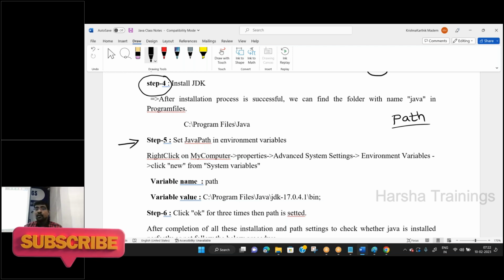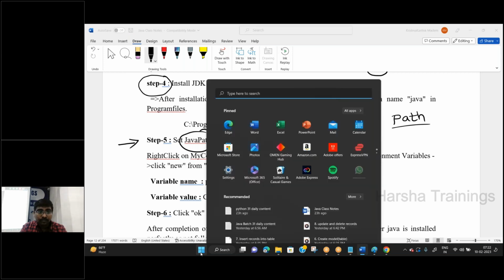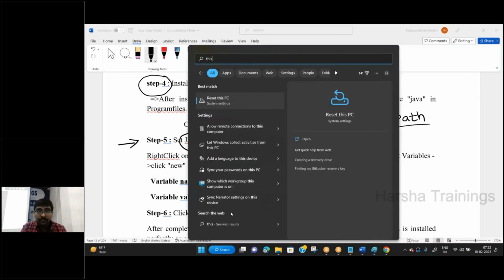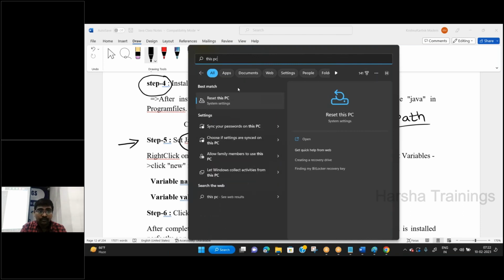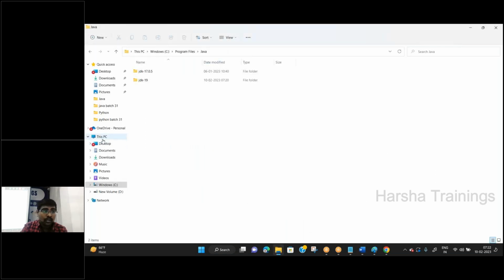What is meant by path? Whenever you are executing the program in another drive also, simply that program is moved to the installed path. I will show you step by step how to set the path. The simple procedure is go to this PC. In some systems it shows as my computer.